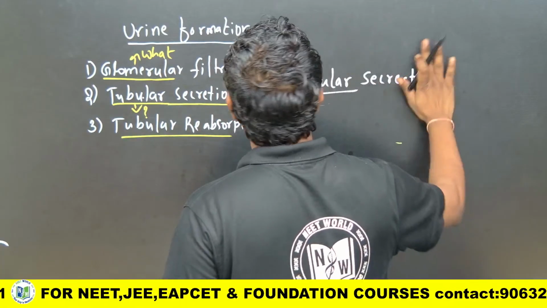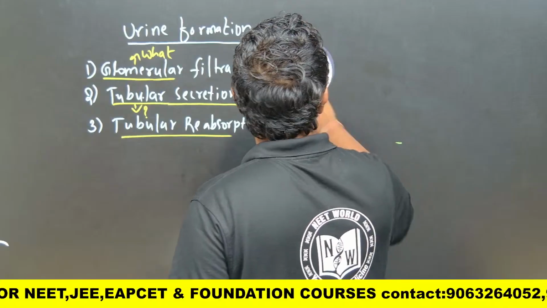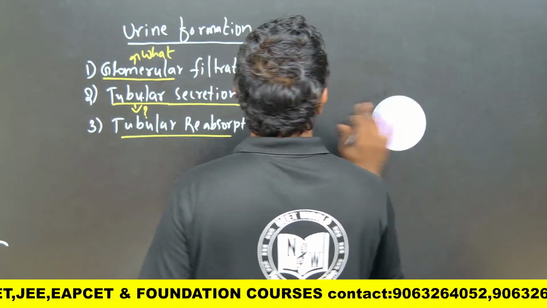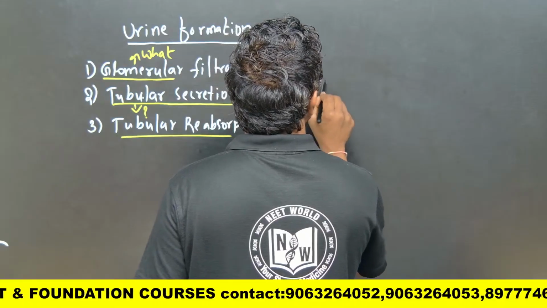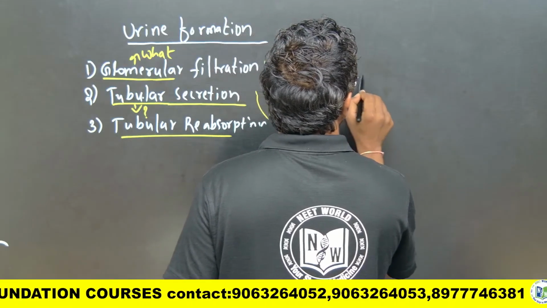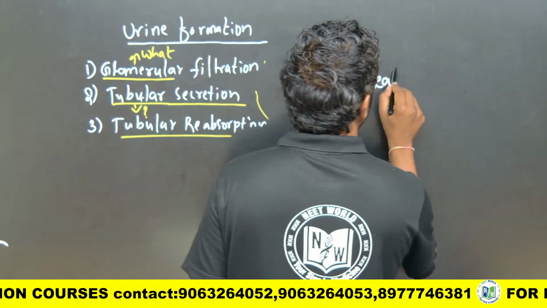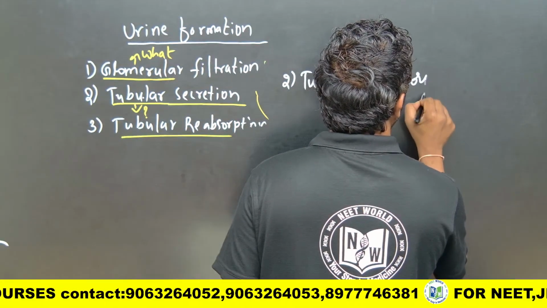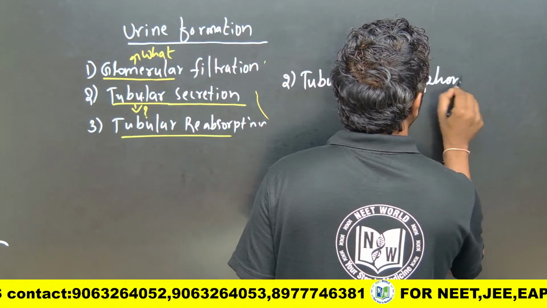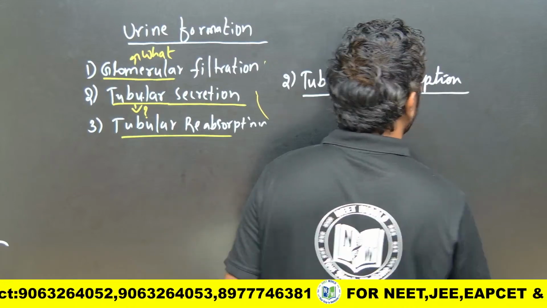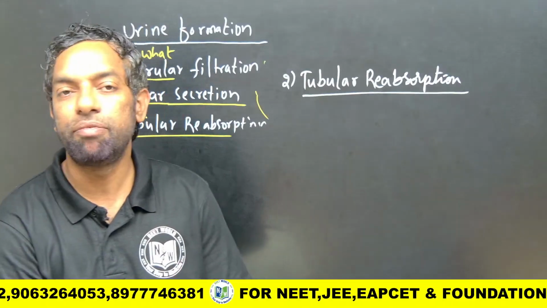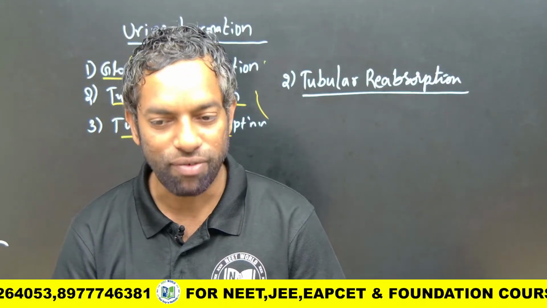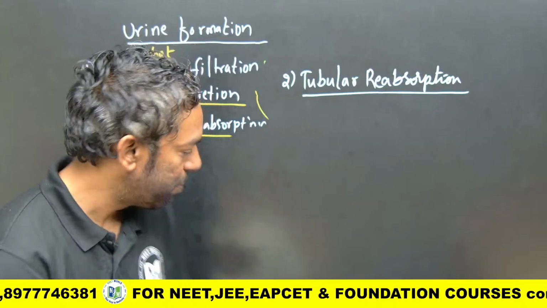Okay, you can call it tubular absorption, or reabsorption. The second step we have is tubular reabsorption. What is tubular here? It is the peritubular capillary network around the nephron.